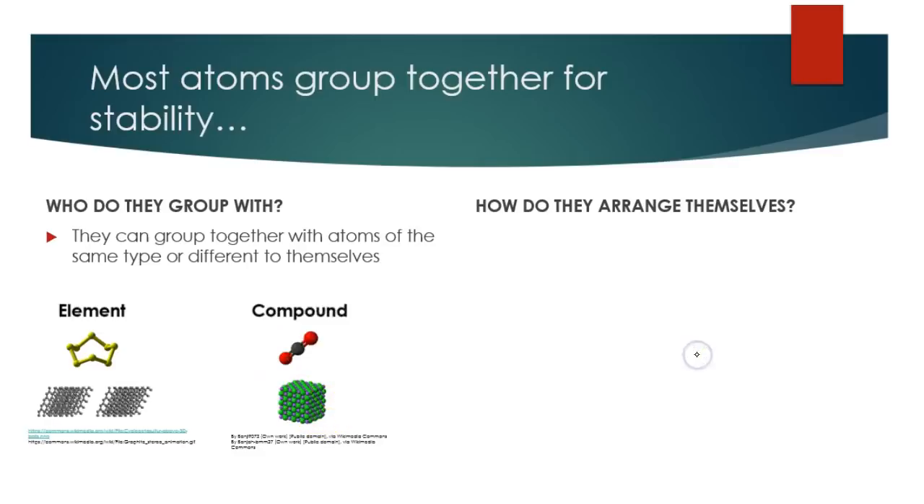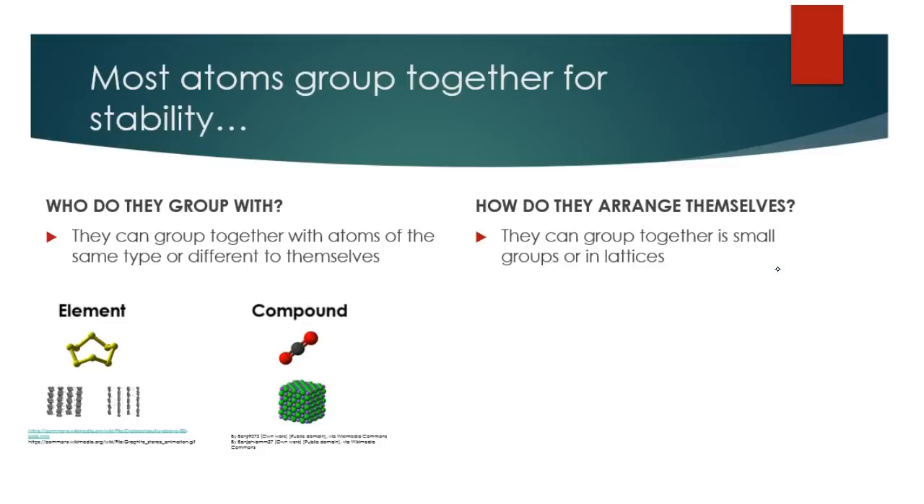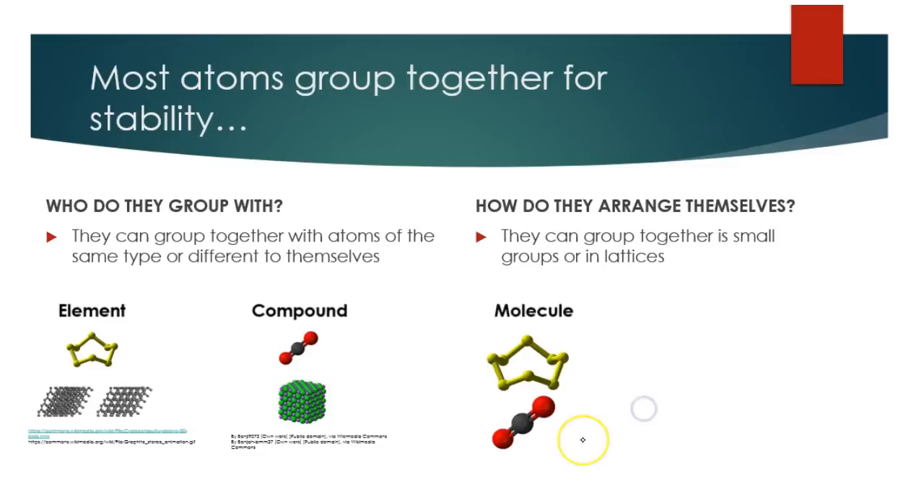Now, how do they arrange themselves? Well, there are two main ways for this as well. They can group together either in really small groups or big crystal lattices. The small groups are called molecules, and they look like this. We have here a picture of sulfur, the yellow one there, and as you notice, it's only one type of atom in there, so it's an elemental molecule.